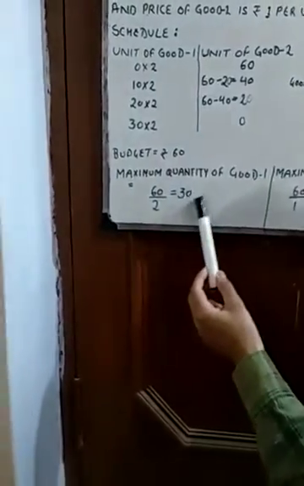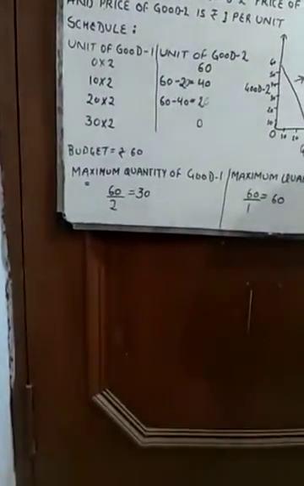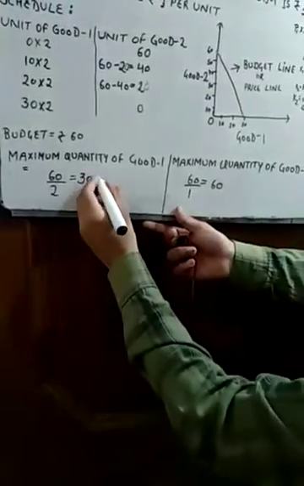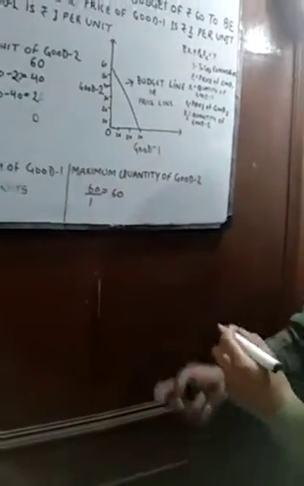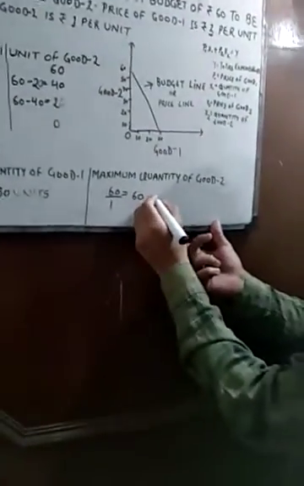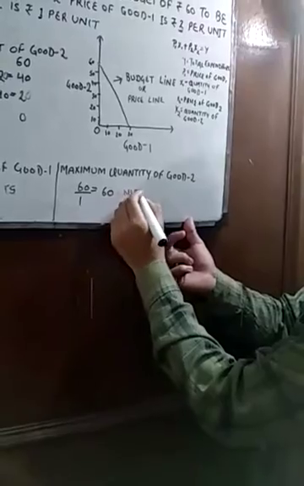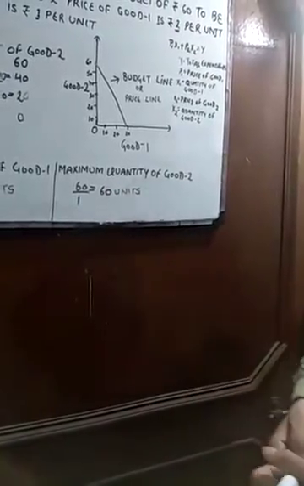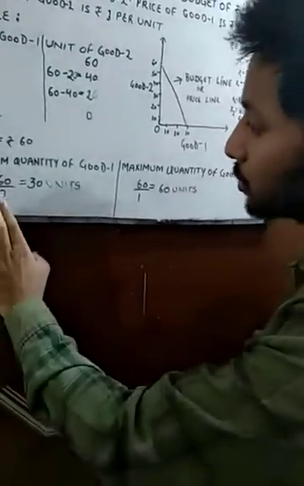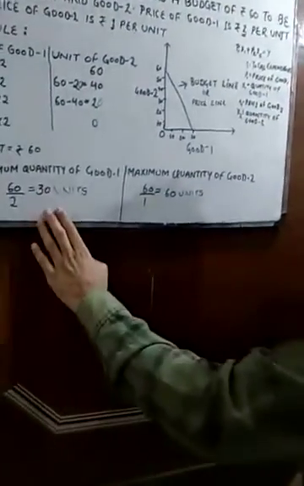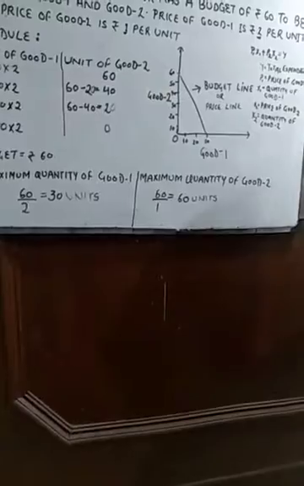as the price is rupees 2. So the maximum quantity that we could get is 30 units. Next, the maximum quantity of good 2. The price is rupees 1, so we'll get 60 units of it. So the maximum quantity is 30 here and the maximum quantity is 60 units here.